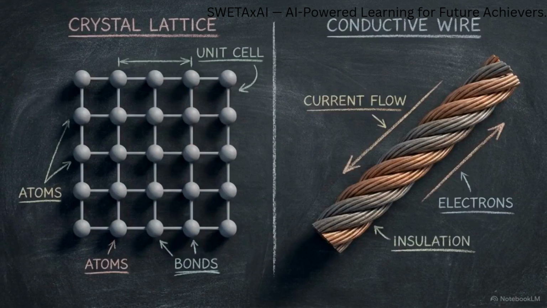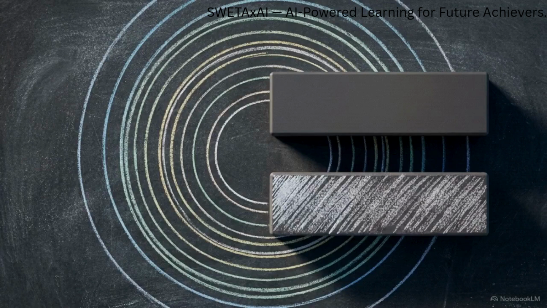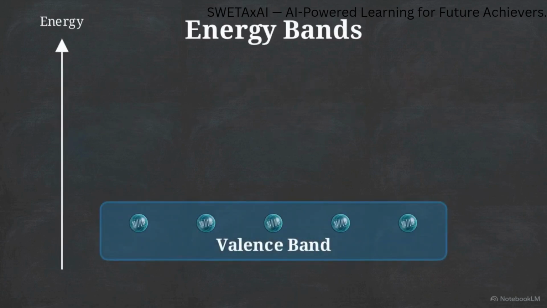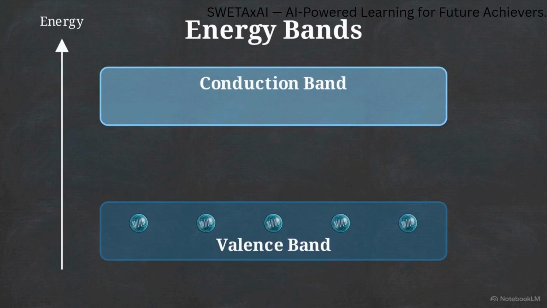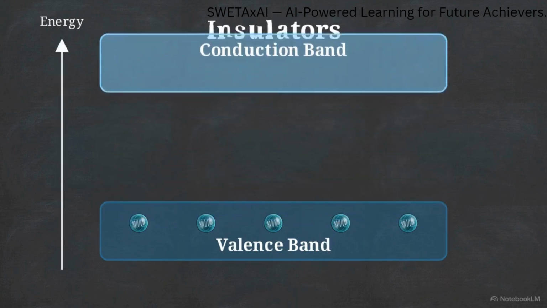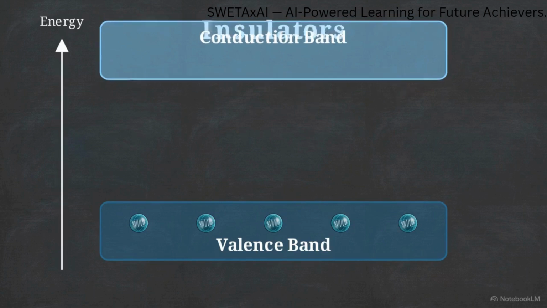We have to look at why we rely on pure silicon rather than highly conductive metals like copper. Electrons within a solid material are restricted to specific allowed energy ranges, known as energy bands. The valence band contains bound electrons. The conduction band allows free movement. The space between is the band gap. Conductors overlap. Insulators have massive gaps.